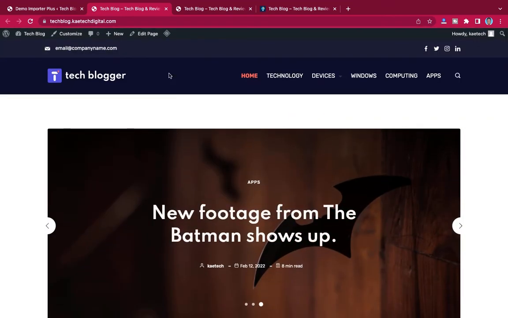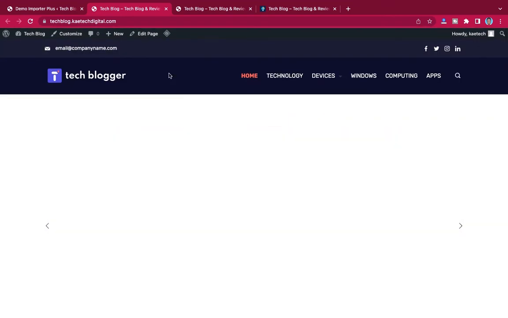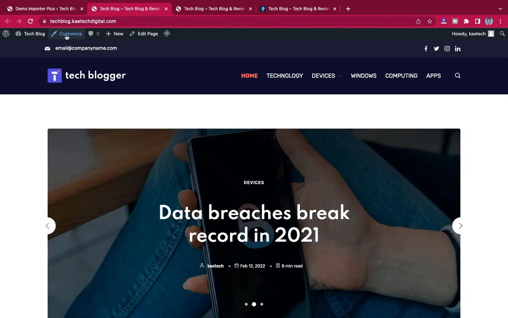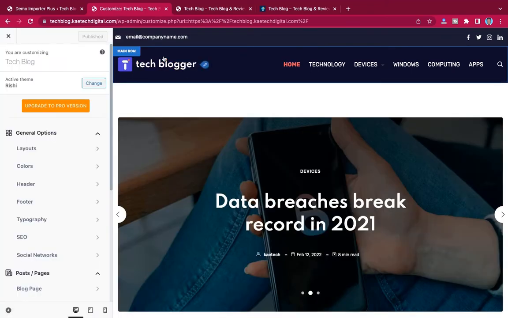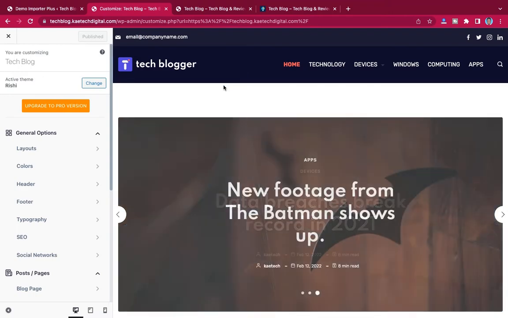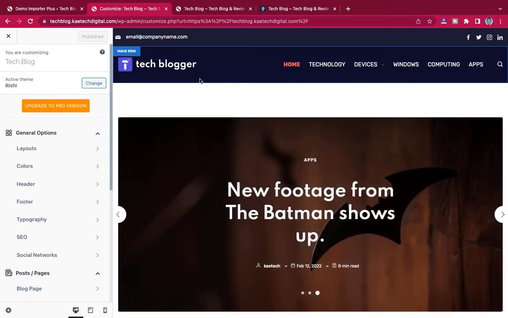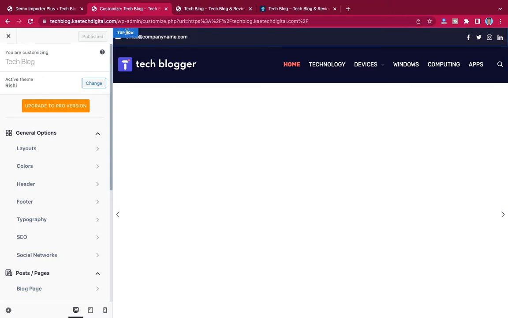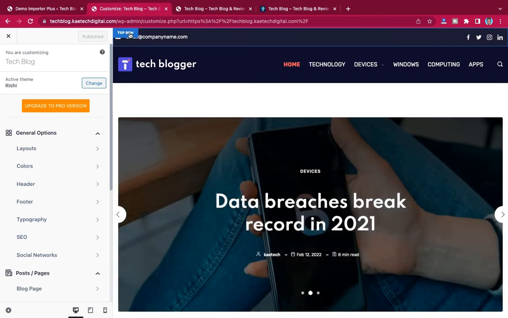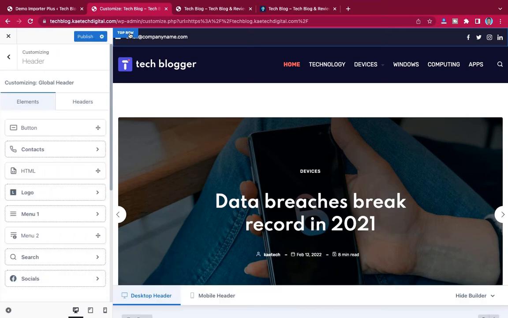So let's start with the header and the footer first before we even go to the content itself. To start with the header and the footer, we're going to click on customize over here. So click on customize over there. We are going to customize the header, but we're going to customize the secondary header first. So just the top row header. Click on the top row.